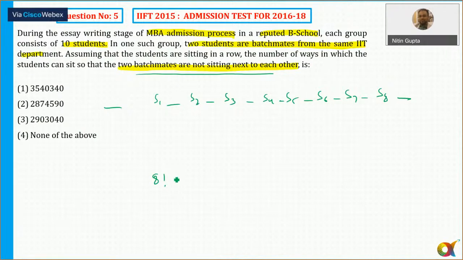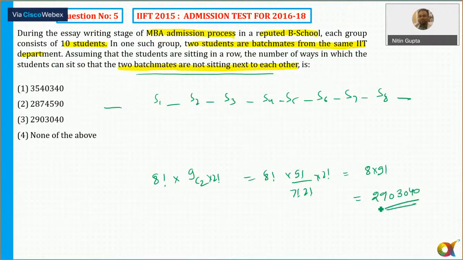So out of 9, I choose 2 places. And at these 2 places, the 2 boys can be arranged in how many ways? Factorial. It comes out to be 8 factorial times the remaining term, so that is option number 3. That's right. The answer is option number 3.